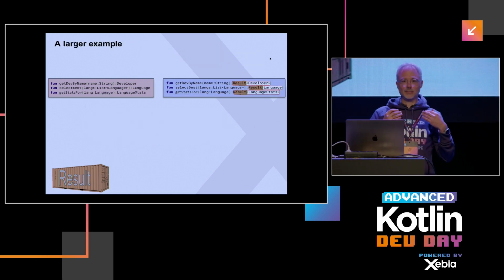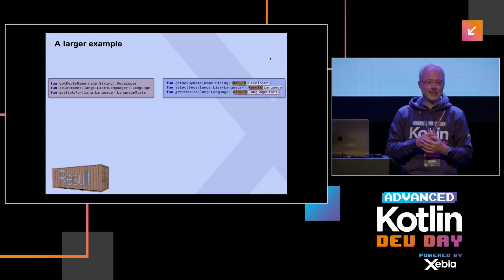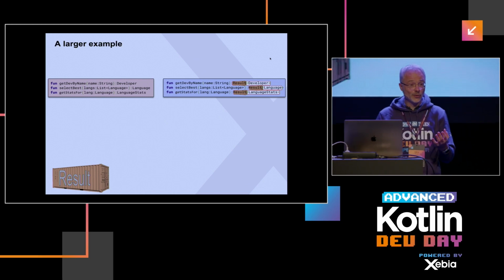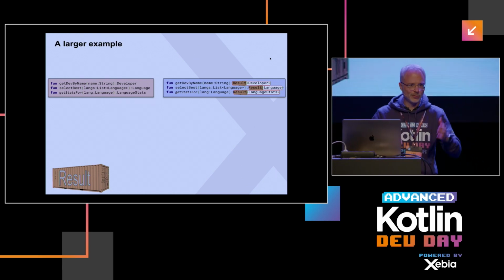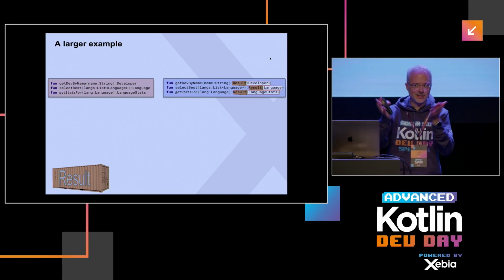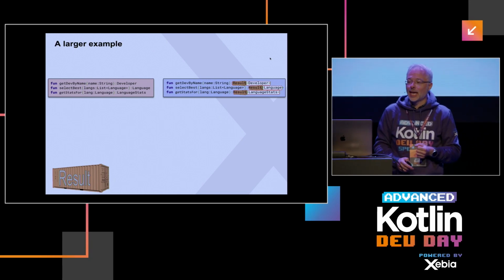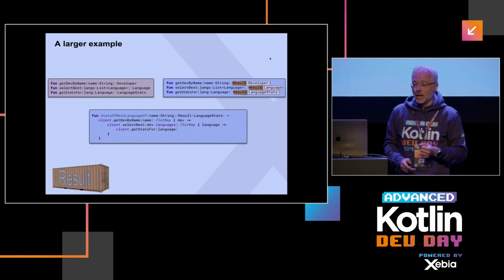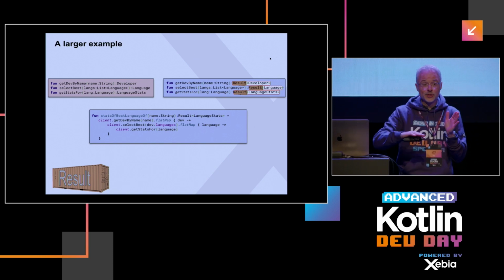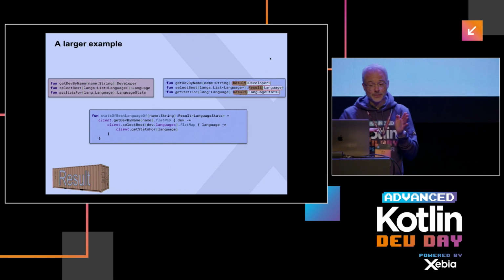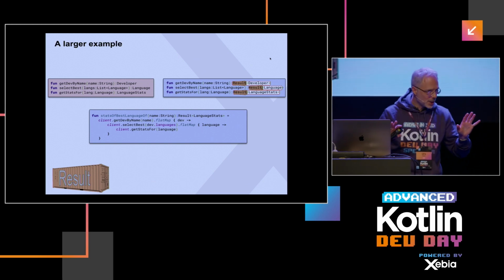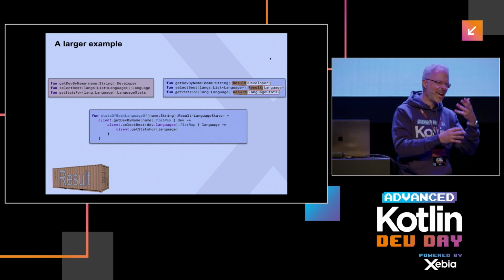Let's extend our example. So let's add another method like getStats, statistics for a language. You also have to come up with some examples in a presentation, and this is what I came up with. And in order to simply call these three services, one after the other, without even exception handling, so in the previous example, we had to handle some exceptions.